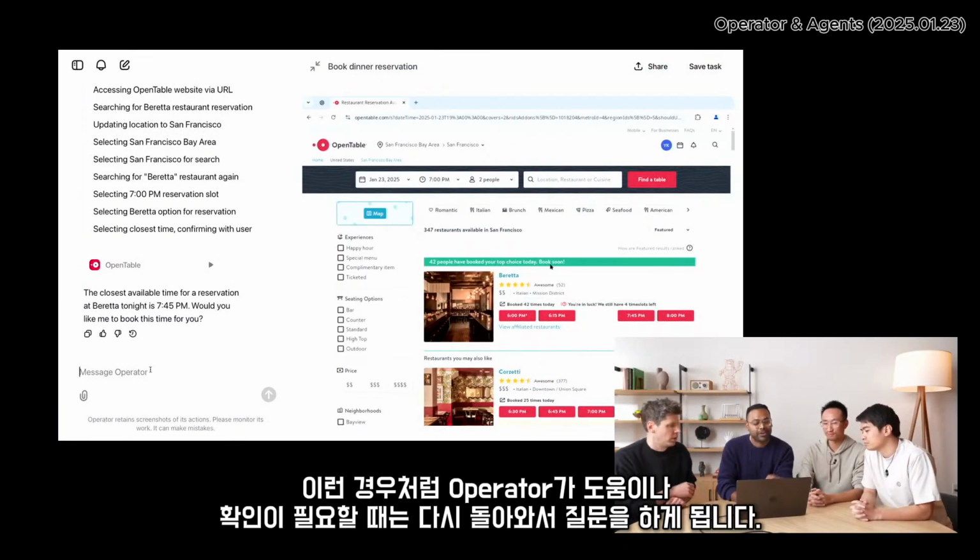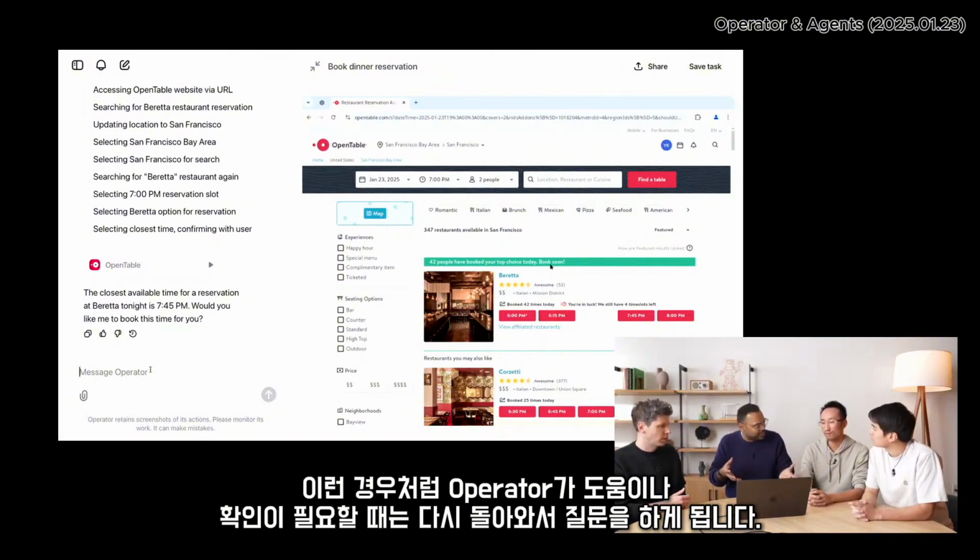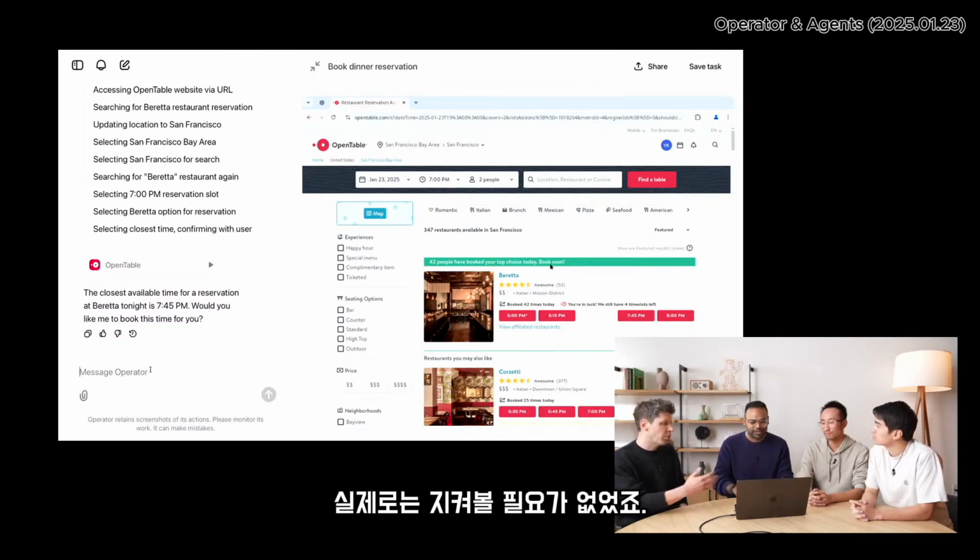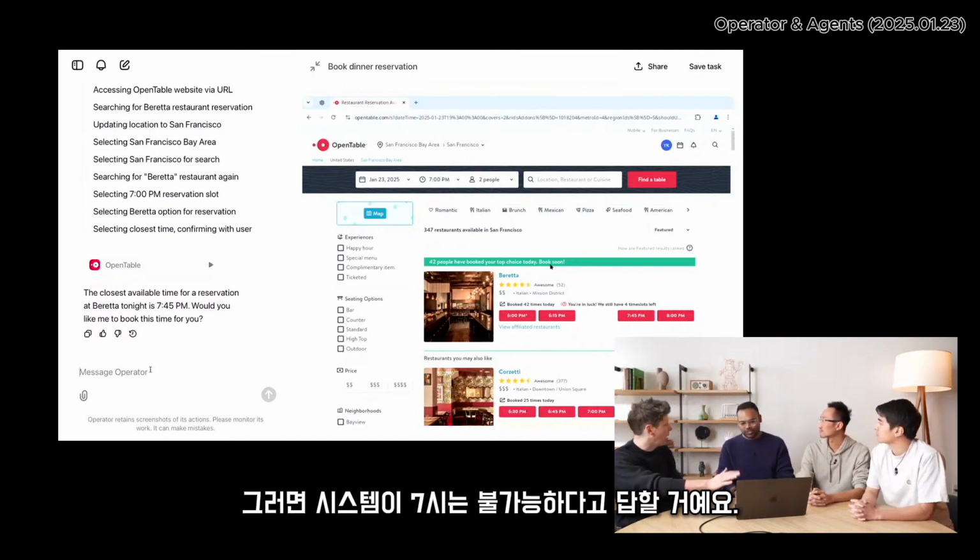So in this case, Operator came back, and this is a really good example of task delegation where Operator needs help or needs assistance or just wants to ask you something. It'll just come back and you answer that query. So in practice, you wouldn't have had to watch this. You could have just let it go off while you're doing other things. Then it would come back and say, hey, I can't do 7:45.